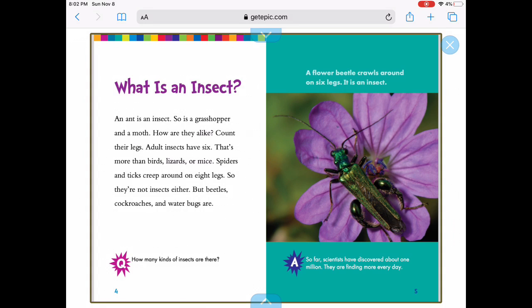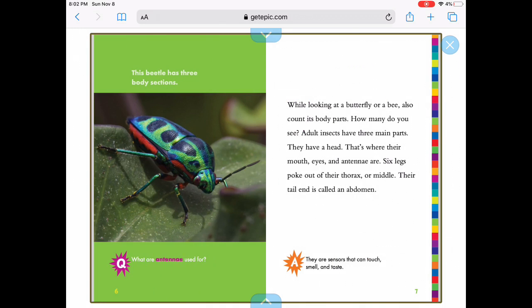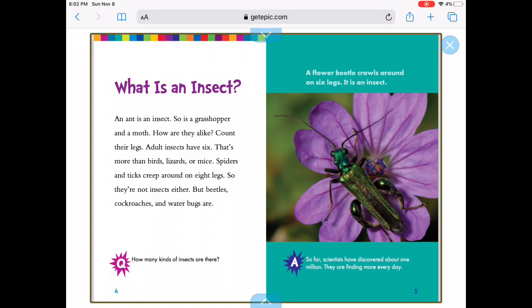Q means question. A, answer. So far, scientists have discovered about 1 million. They are finding more every day. A flower beetle crawls around on 6 legs. It is an insect. So I go back and I see what I learned.